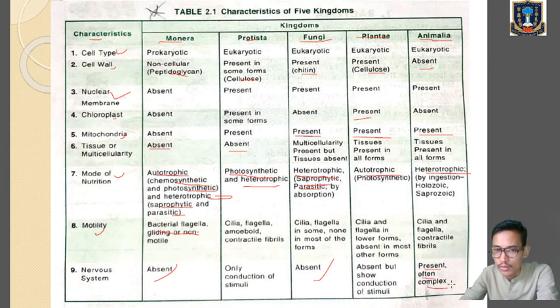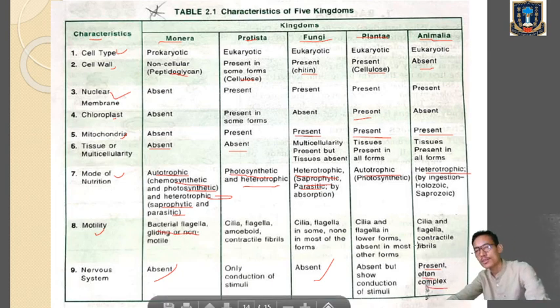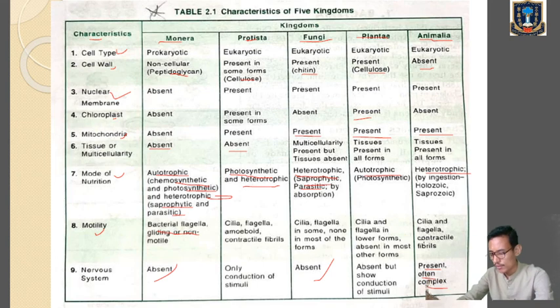So these are the characteristics of the five kingdom system provided by R.H. Whittaker. In today's class, we have discussed the characteristics of the kingdoms: first kingdom Monera, second kingdom Protista, third fungi, fourth Plantae, and the fifth Animalia. Then we have discussed the justification of the five kingdom system and the shortcomings also. And lastly, we have seen the characteristics of the five kingdom system of classification.